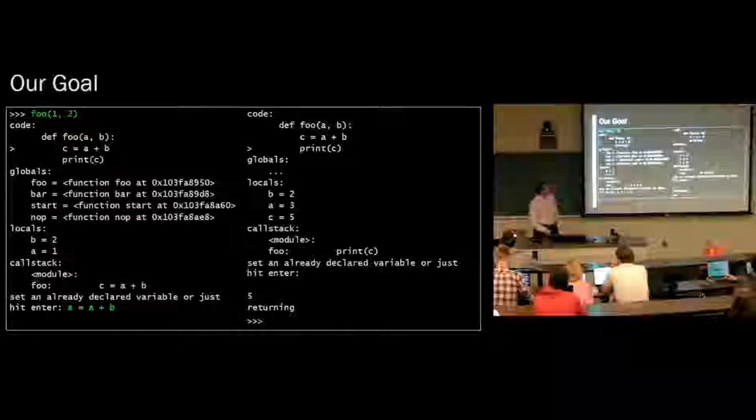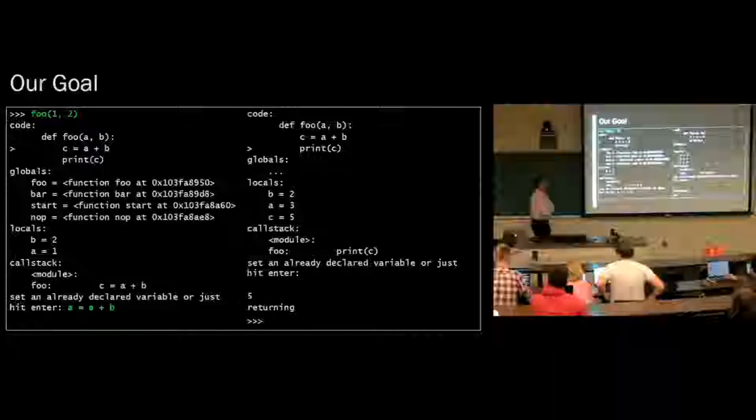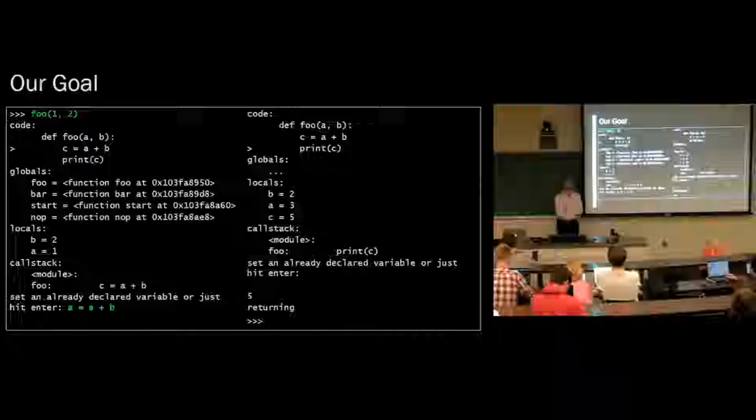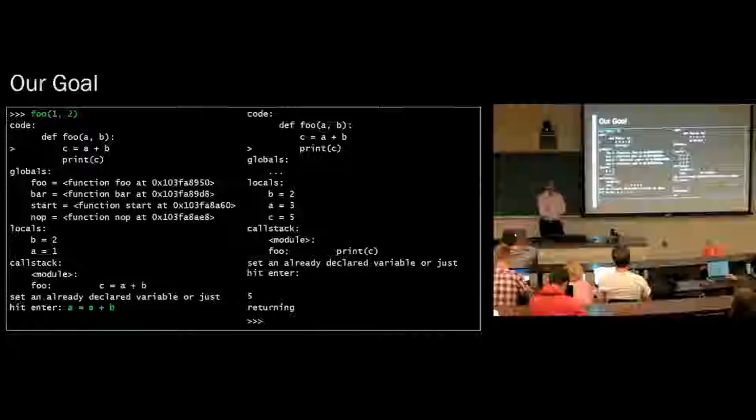So the way I want to go through reflection is kind of goal-oriented. I've written the program, and this is on GitHub, so you can read it if you want. You can pull it up now if you want. But basically, what I've written is a debugger. That's kind of a common theme. Debugging is a classic metaprogramming goal because it is a metaprogram. Any sort of debugging program you use is a program that's explicitly modifying and working on programs.